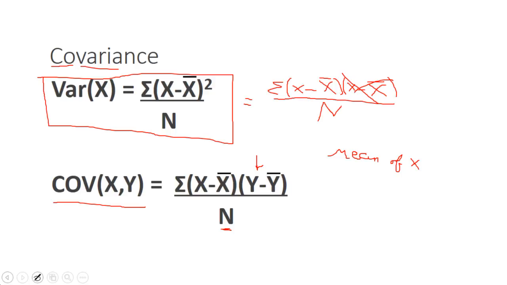X minus x bar will be positive, y minus y bar will be negative. We multiply the positive times a negative, and we get a negative. So this covariance, if these two variables move together, it's going to be positive. If they move opposite from each other, what we would call inverse, it's going to be negative. So this is very helpful to us.